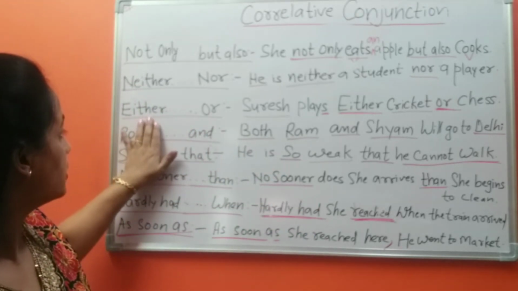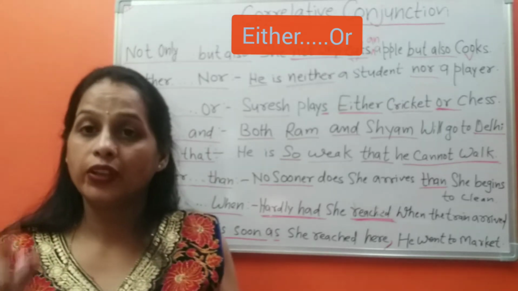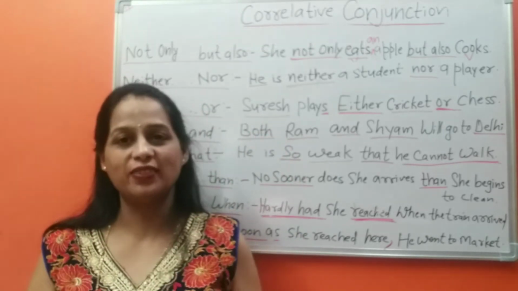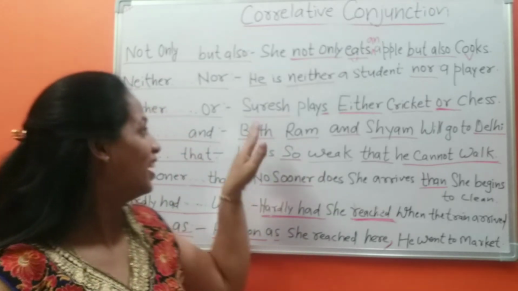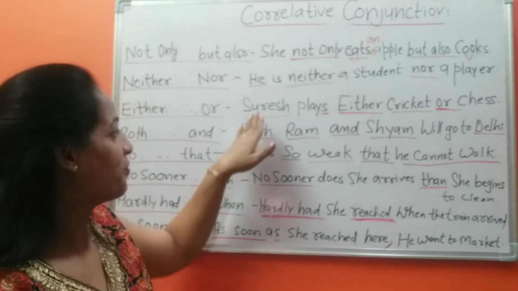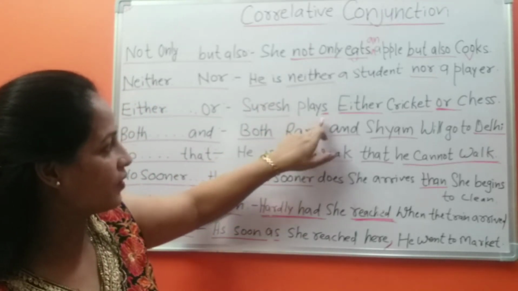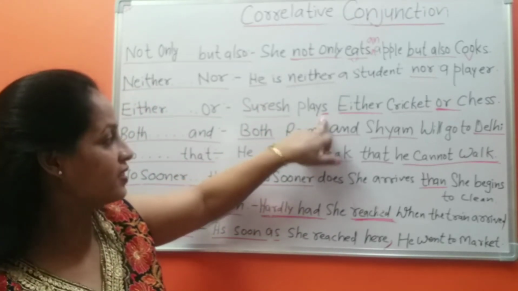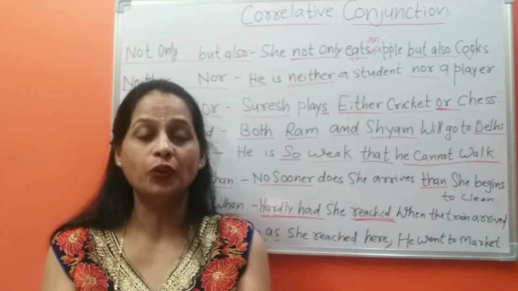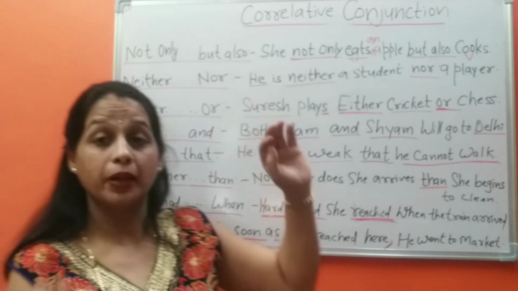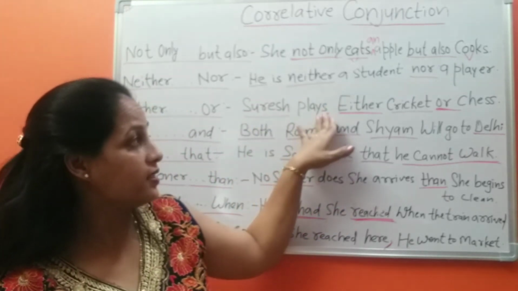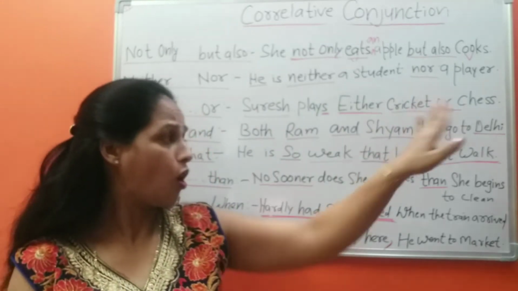Let's move on to others. Either or. We use either or to make affirmative sentences. Suresh, again third person singular number. Suresh plays, we add s, either cricket or chess. I don't know about Suresh, but yes, I am confirmed he plays either cricket or chess.